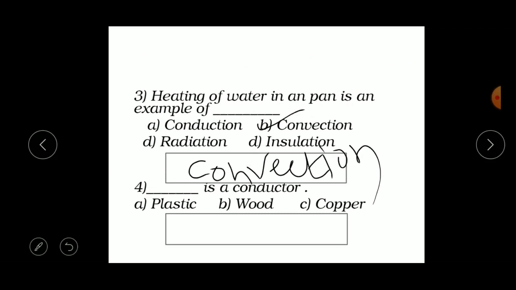Next, the fourth one. Dash is a conductor. Plastic, wood, copper. Which is the conductor here? What are conductors, children? The substances or materials which allow heat to pass through them easily are called conductors of heat. Right? So now tell me, what is the example for a conductor? Plastic, wood or copper? Yes, it's copper. Whereas plastic and wood are both insulators.